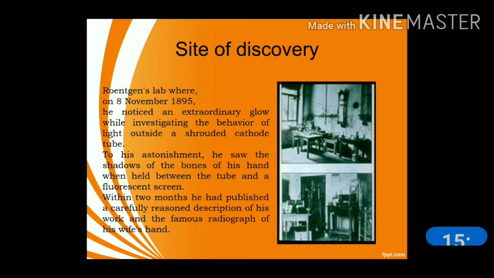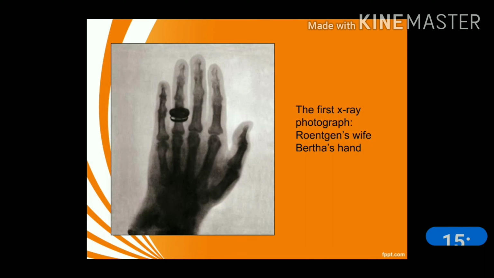He actually noticed an extraordinary glow when he was investigating the behavior of light outside a cathode ray tube. So he saw the shadow of bones of his hand when he held the tube and fluorescent screen. Within 2 months of his discovery, he had published a description of his work and the famous radiograph of his wife Bertha's hand. So this is the first X-ray photograph of Röntgen's wife Bertha's hand.